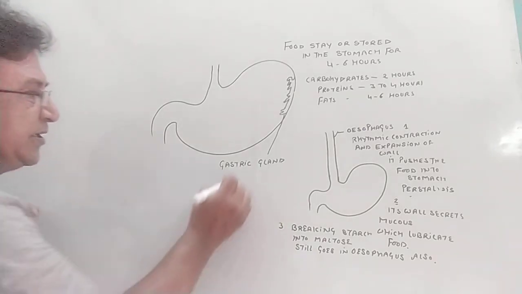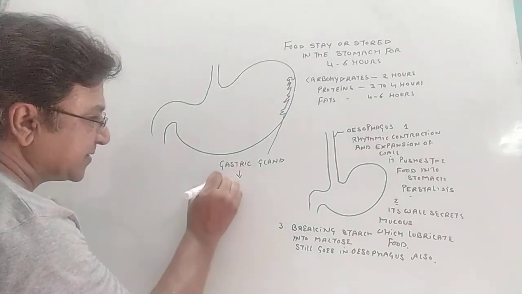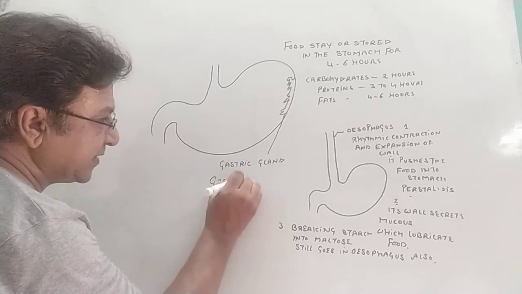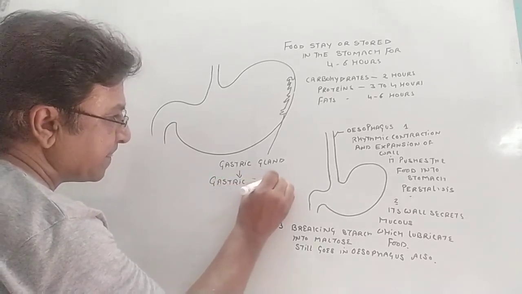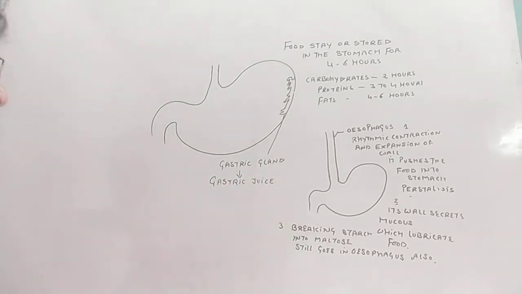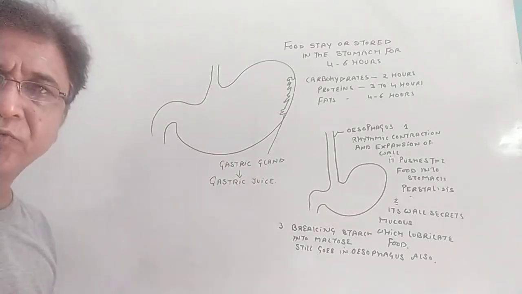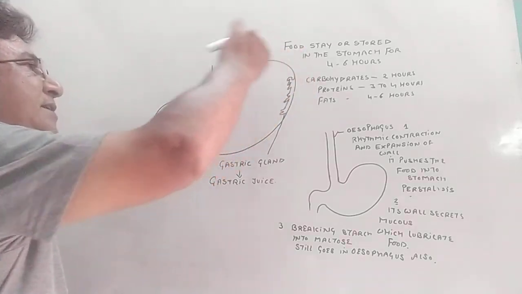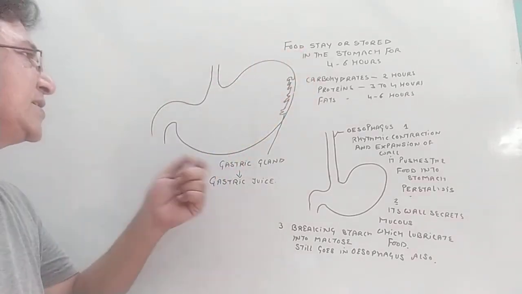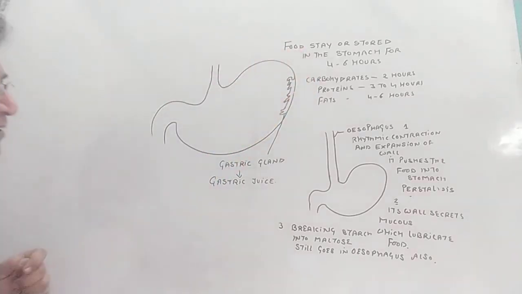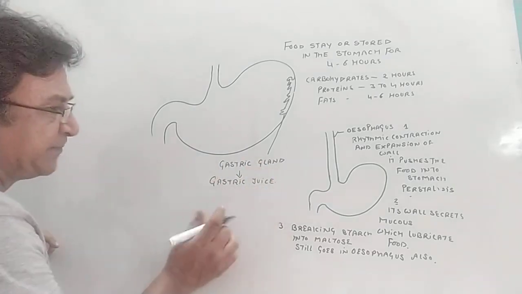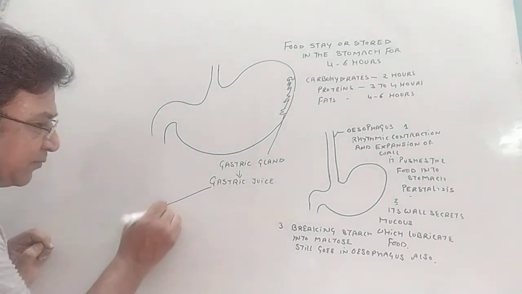Usually we say they produce gastric juice. We can also call them gastrin glands. These are basically along the wall of the stomach, tubular gland structures present along the wall of the stomach. They produce gastric juice.